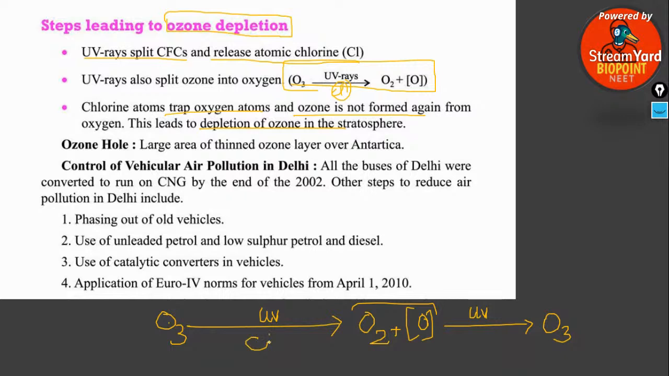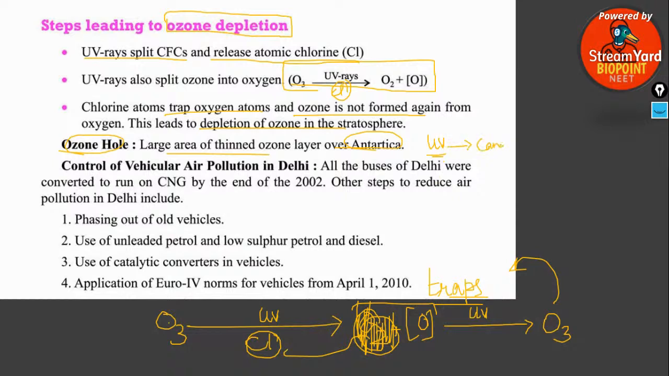But in this reaction, chlorine is also present, coming from the chlorofluorocarbon. This directly comes and attaches with the oxygen and breaks the supply of oxygen. It will trap the oxygen. The word you can use there is trap. It traps the oxygen, which does not facilitate its coming back to form the ozone molecule. Ozone hole: a large area of thinned ozone layer is found over Antarctica, due to which ultraviolet radiation can come inside and cause more skin cancer and other deadly diseases.